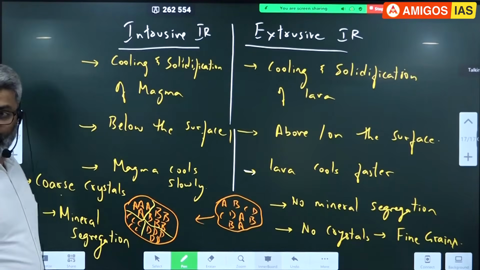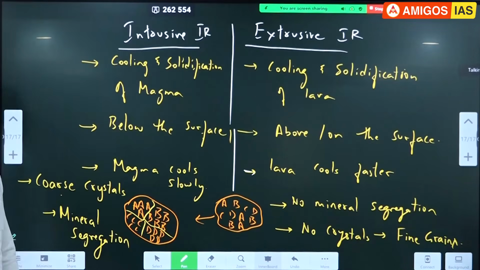Shall we write examples now? Continue. You continue in the same line. I don't have space here. I'll go to the next page. You continue in the same line.